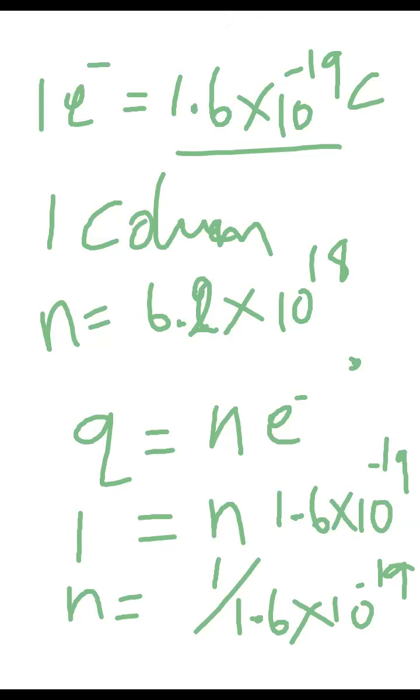So please remember, creating 1 coulomb of charge itself is very, very difficult. Please note down what I am telling. We are discussing coulomb like this, but creating 1 coulomb of charge itself is very difficult, because how many electrons do you need? 6.2 into 10 power 18 electrons. To create 1 coulomb of charge, you need this many electrons.